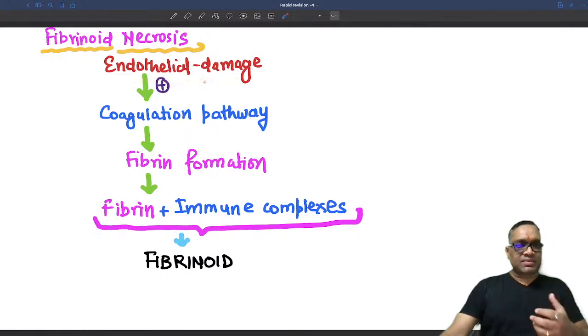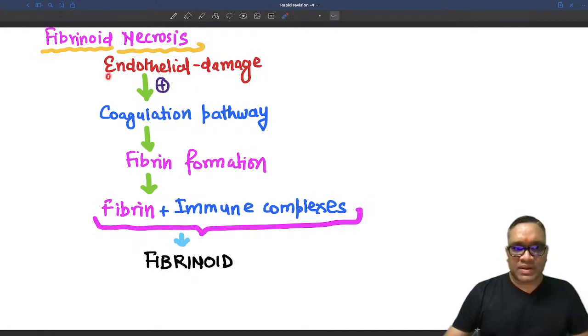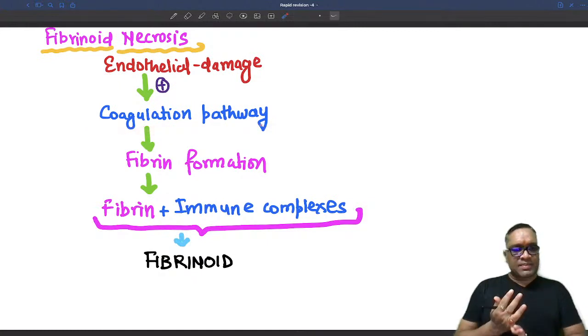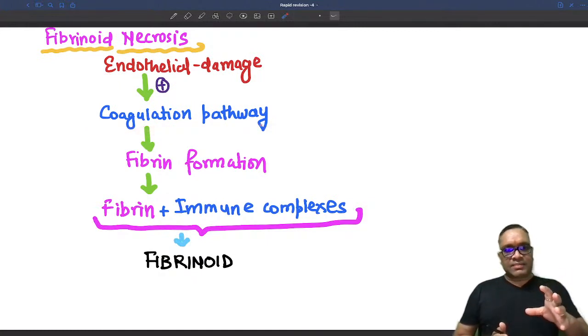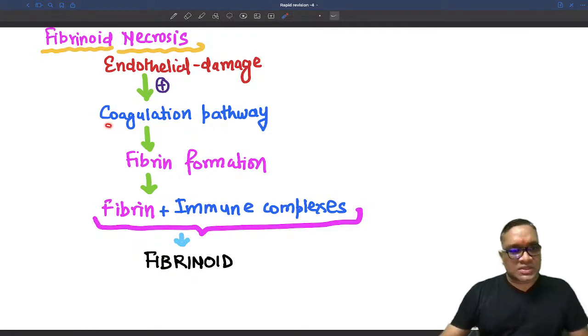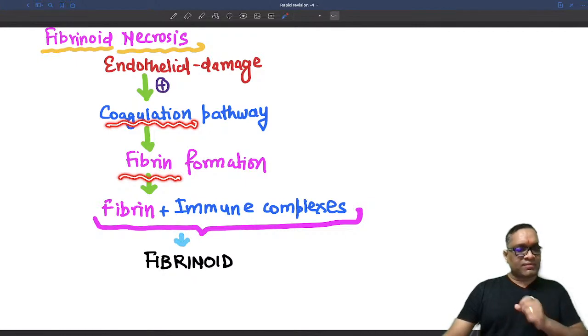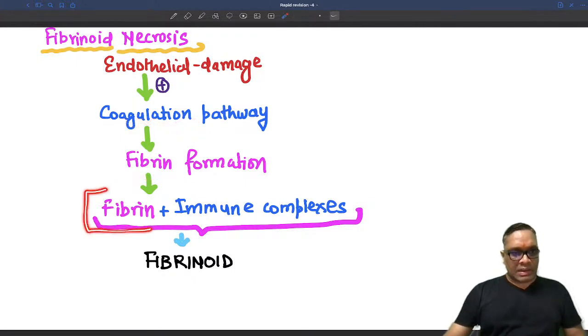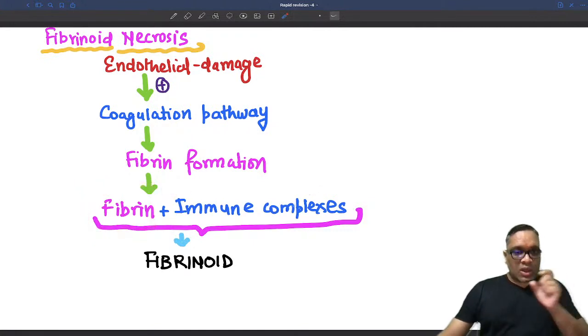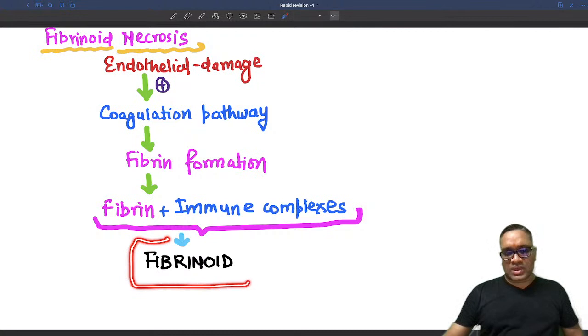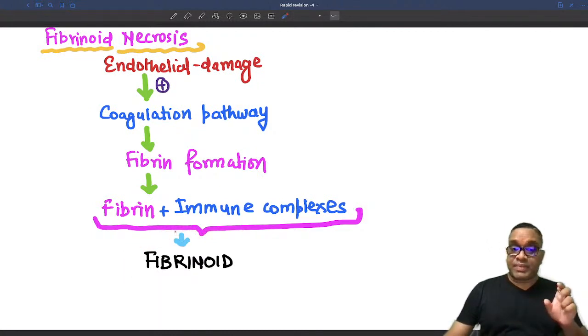Remember, endothelium has procoagulant factors. Because of endothelial damage, all these procoagulants will be released and they will activate the coagulation pathway. So endothelial damage anywhere will start the coagulation pathway, and if it is started, what will be formed in the end? Fibrin. The coagulation pathway will form fibrin. Now fibrin along with immune complexes give rise to fibrinoid necrosis. That is why it is called fibrinoid.